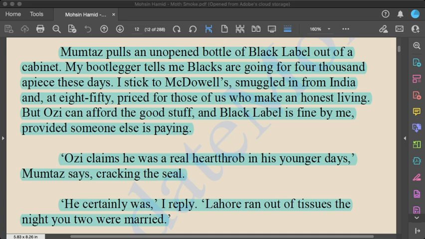Now, this passage indicates two important things. One is the drinking of that wine. The issue is important because wine was banned in Pakistan at that time, but it was available to the rich people through smuggling. That is why some wine is coming from India, and for people who can pay for costly wines, it is coming from somewhere else as well. That is the difference between the rich and elite and the poor, common and middle class people.